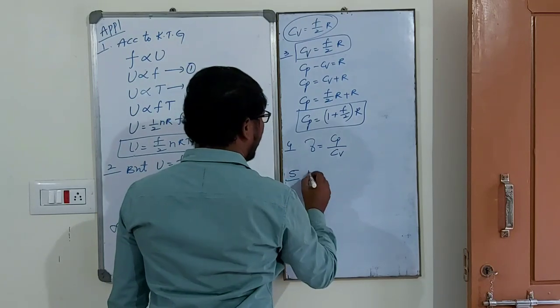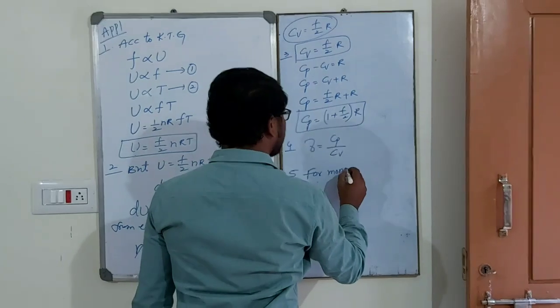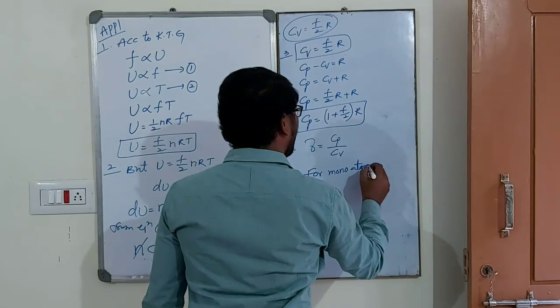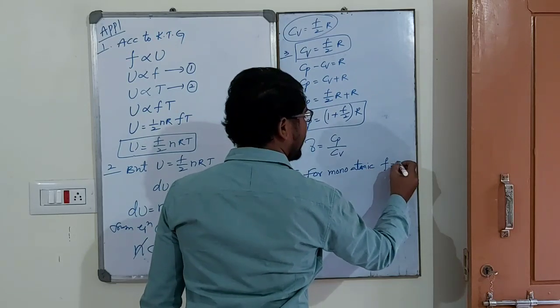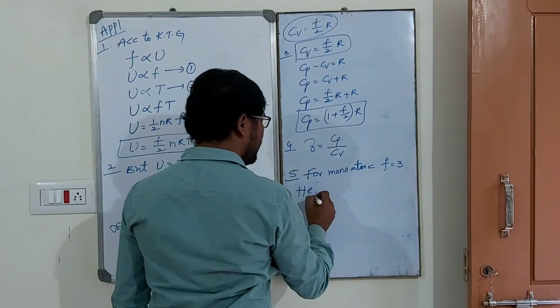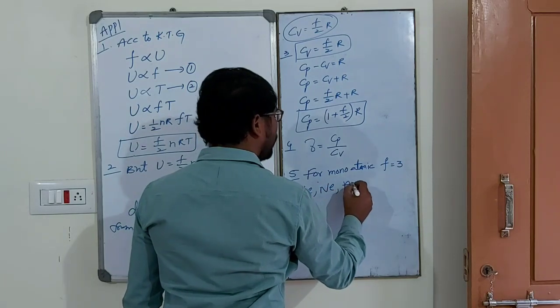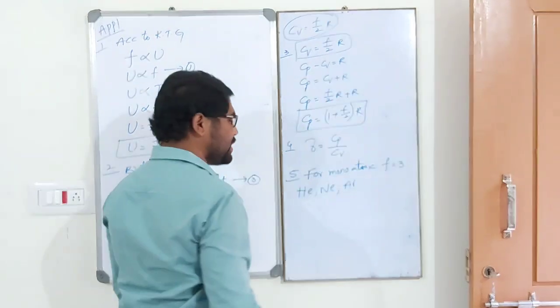Next, fifth one. For a monoatomic gas, what is the degrees of freedom? f is equal to 3. The monoatomic gases we have to consider are helium, neon and argon.